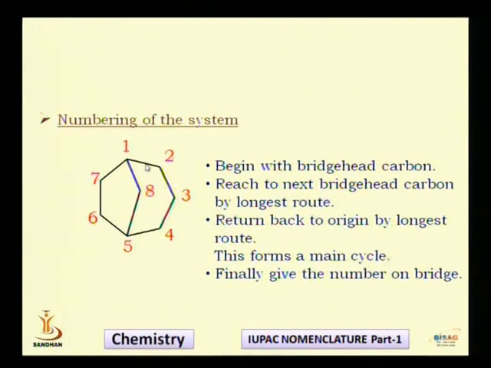But what is the guideline, or the rule? You have to reach the next bridgehead carbon by the longest route. You will notice that if I go by this, I have a 3 carbon route, which is the longest route. If I go by this side, there are 2 carbons, so this is shorter. And if I go to that carbon by this way, it is the shortest way, having only 1 carbon. So the guideline says that you have to go from one bridgehead carbon to the next by the longest route. So I have 3 possible routes.